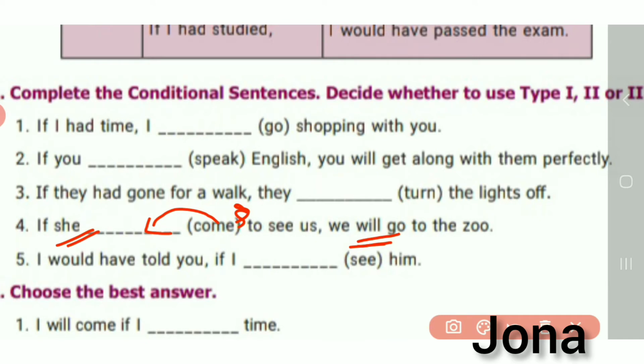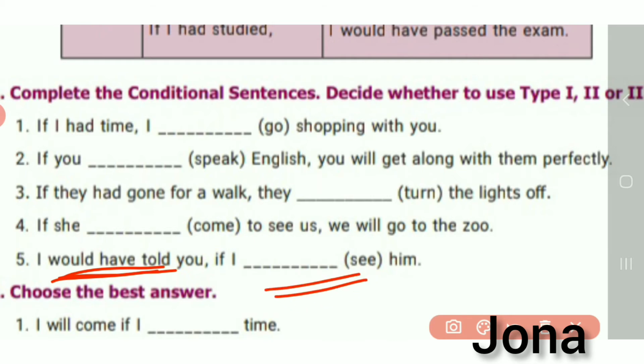The answer is comes. Then fifth one: I would have told you if I dash see him. I would have told. So what can we have there? Past perfect, isn't it? So the answer is I had seen.